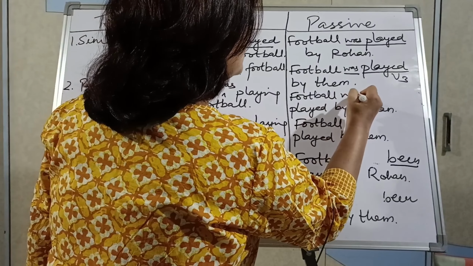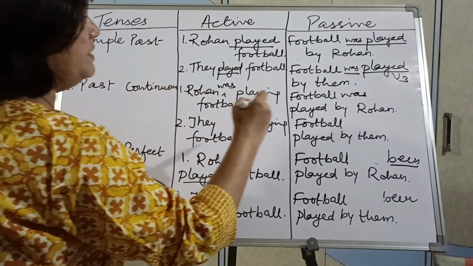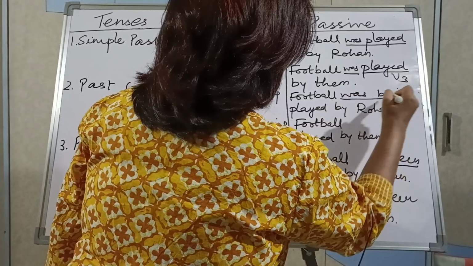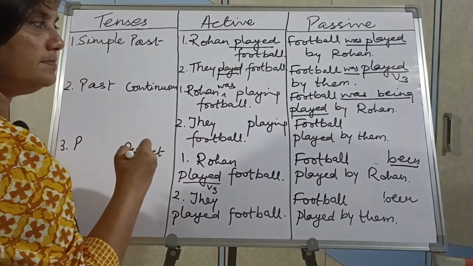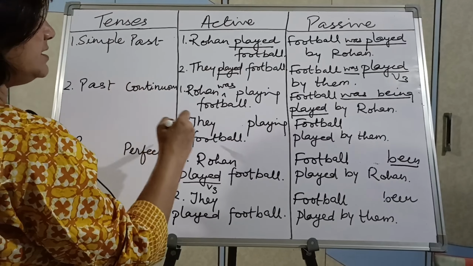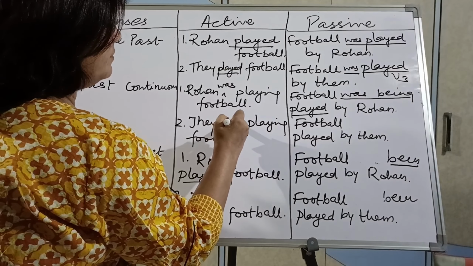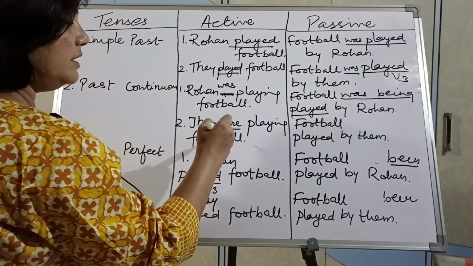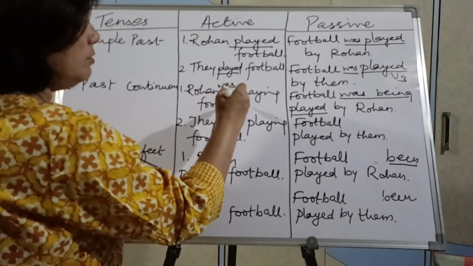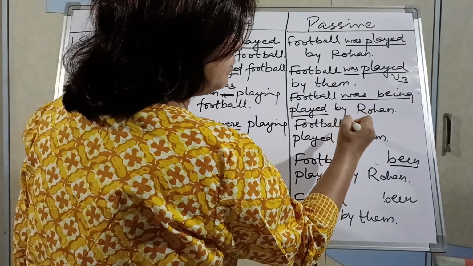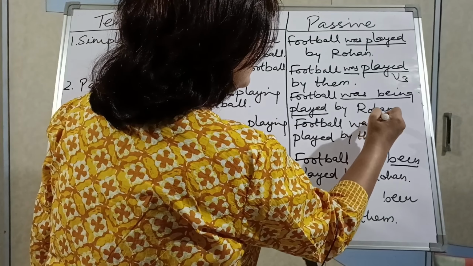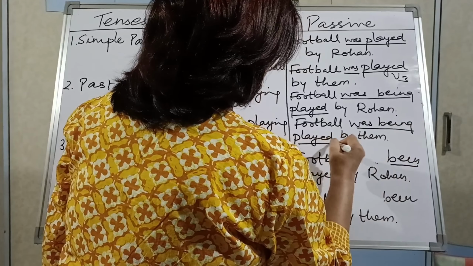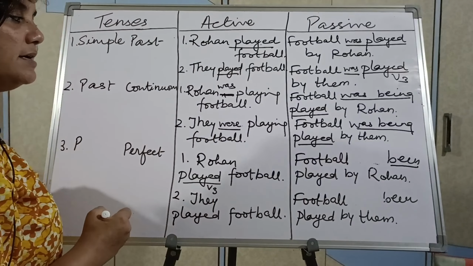Football was being, because it is continuous tense, I told you being will definitely come. Football was being played by Rohan. Again continuous tense, they were, because they is plural, so were will come. They were, वो फुटबॉल खेल रहे थे, रोहन फुटबॉल खेल रहा था. So football, but football is one, so football was being, फुटबॉल उनके द्वारा खेली जा रही थी. Football was being played by them.